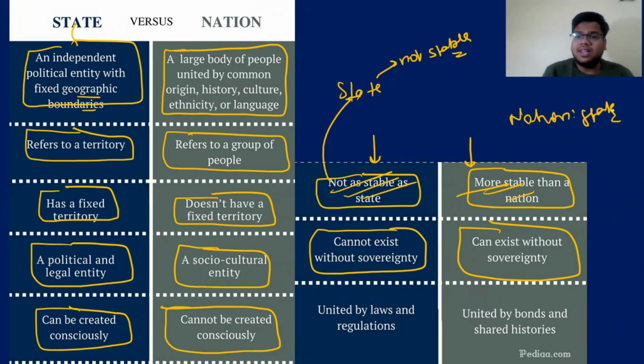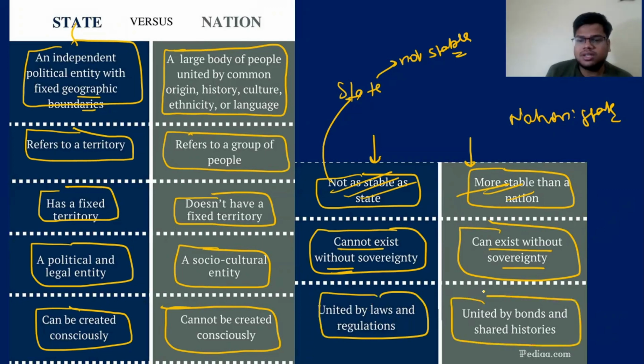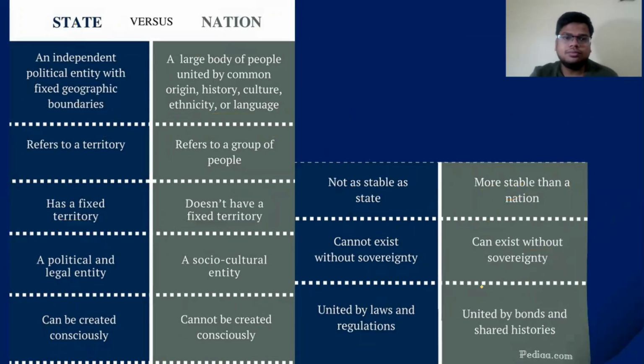But the idea is that a nation is a socio-cultural entity, and it has been built up over years after years, decades after decades. So it is more stable. So nations are more stable. A state cannot exist without sovereignty; a nation can exist without sovereignty. Very good examples: Israel, Palestine, Kurds. A state is united by laws and regulations; a nation is united by bonds and shared history.